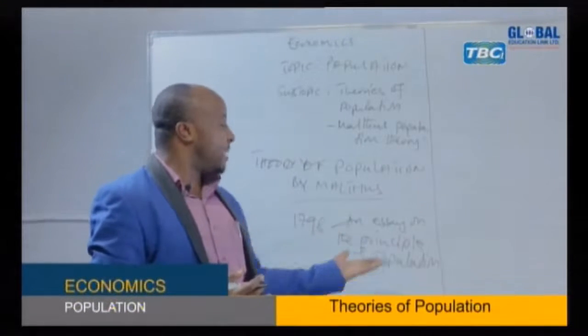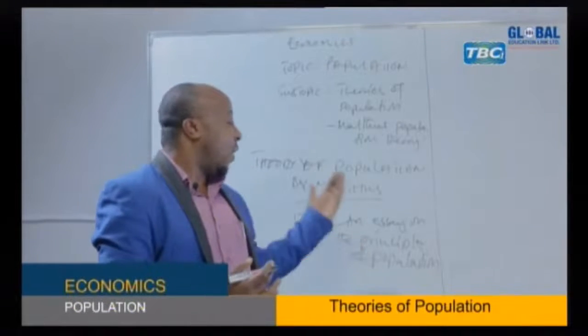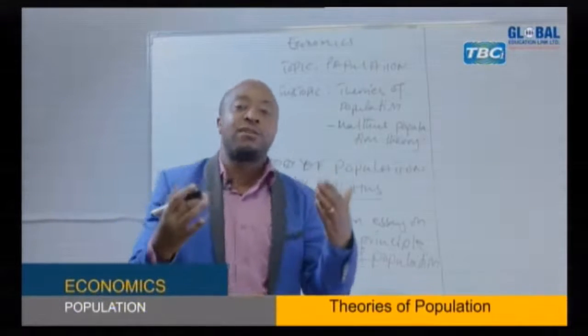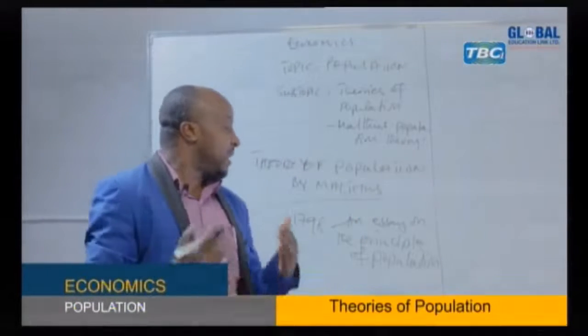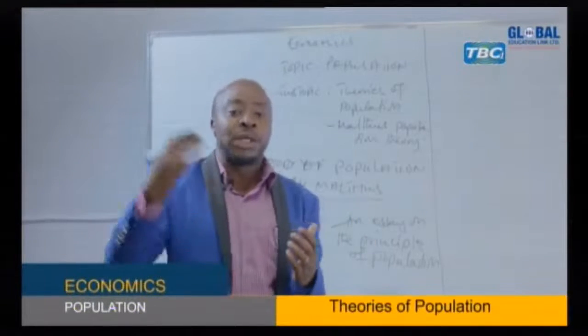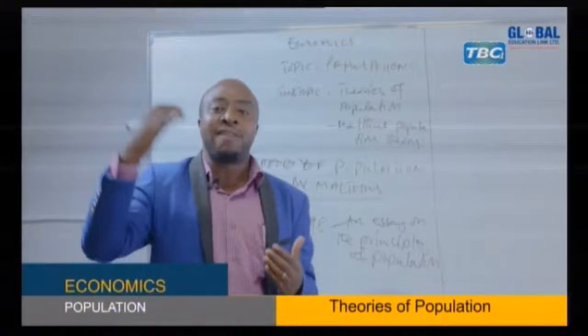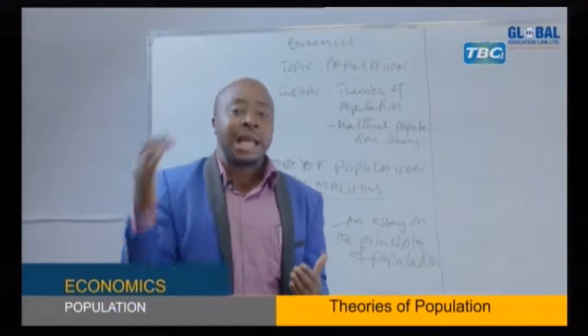So he was trying to make these observations so as to criticize his father, who believed that all population problems were resulting from political issues, or from poor governance, of which Malthus believed that population problems were not resulting from political issues, were not resulting from poor governance, but were resulting from uncontrolled population increase.